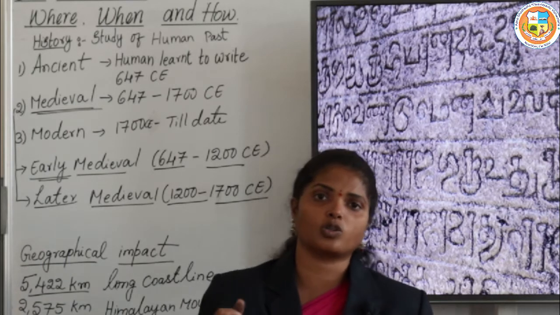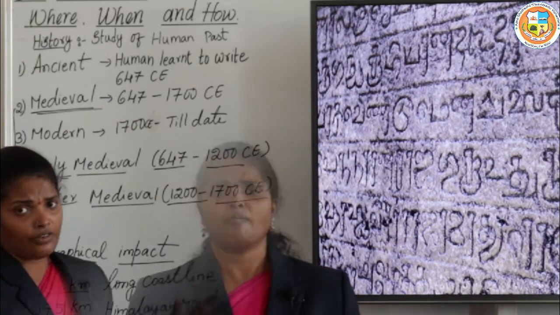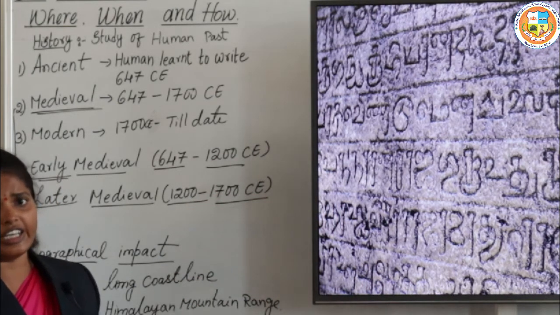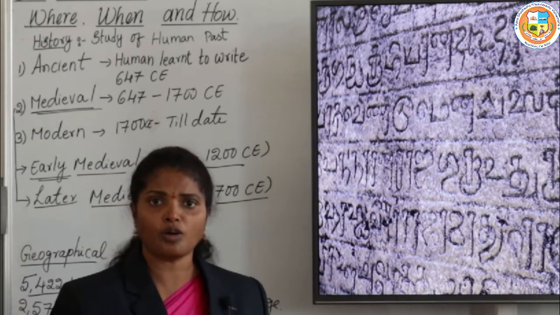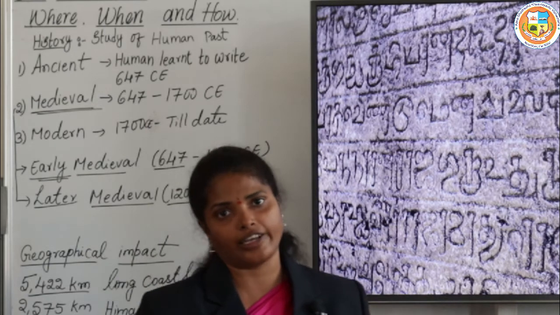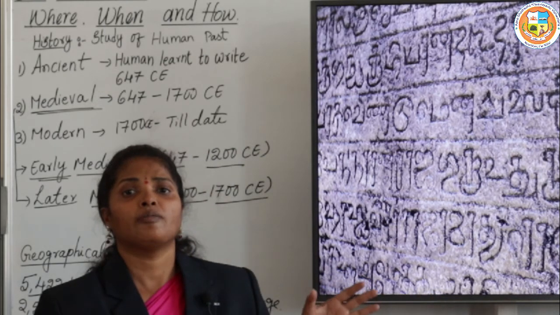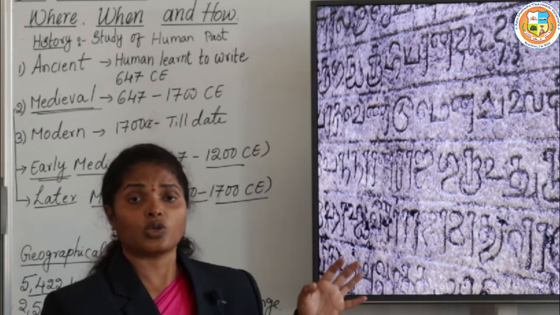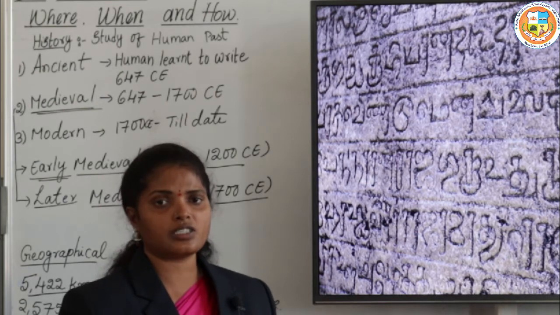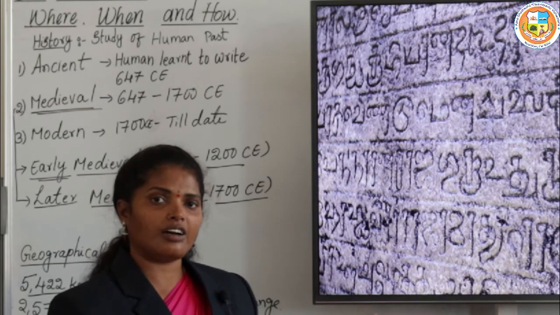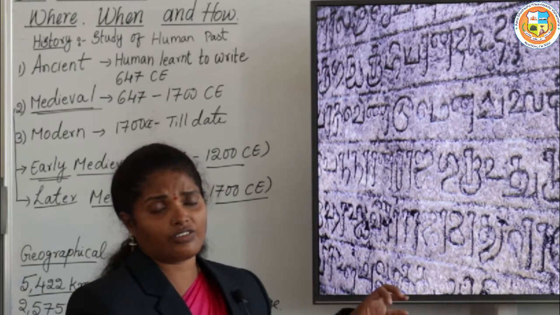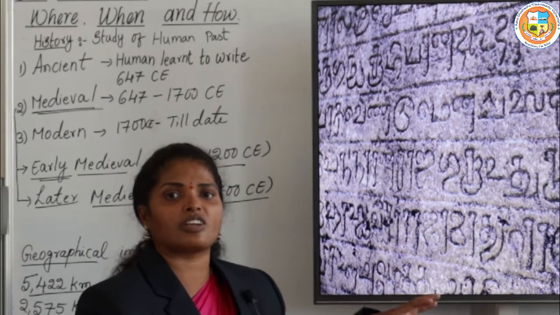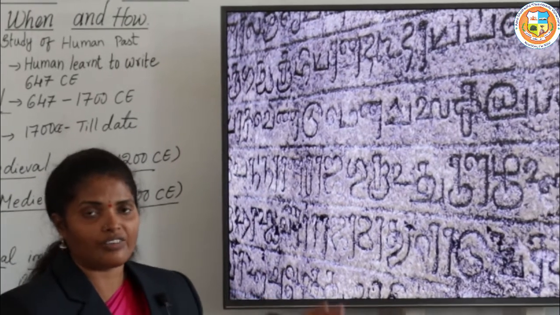Several invasions also took place in these places. But when you come to the southern side of India, the Vindhya mountain and the Satpura mountain act as barriers. That's why southern India was less affected by the invasions, by the invaders.